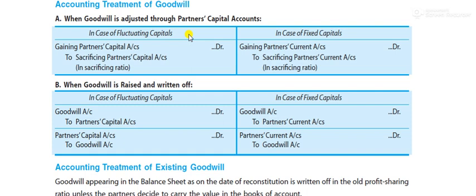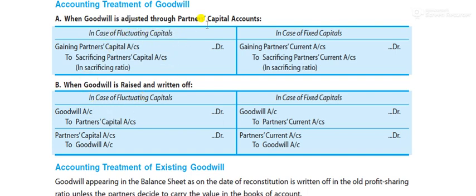Appearing, I mean to say that there is some old goodwill. It belongs to the last year and it's appearing in the books. If it is the old goodwill and it's appearing this year, we will write it off, means we will distribute it. But if the goodwill is not already appearing, then what will we do? We will do this treatment. Then we have to adjust the goodwill through partner's capital account.